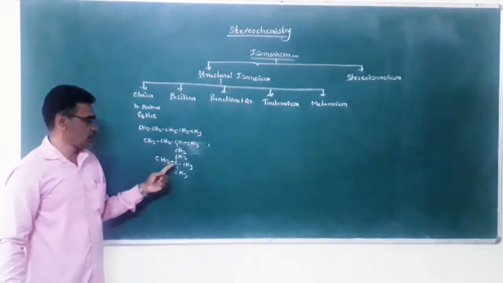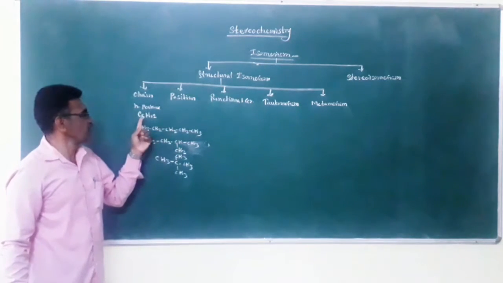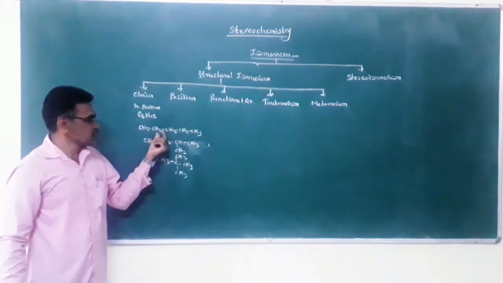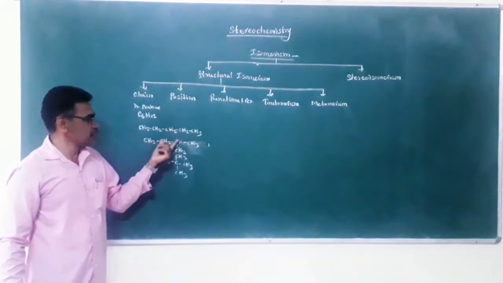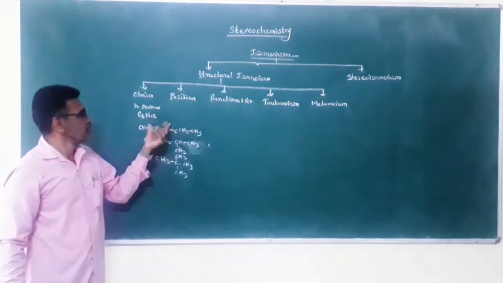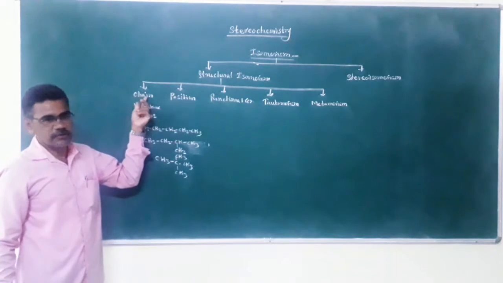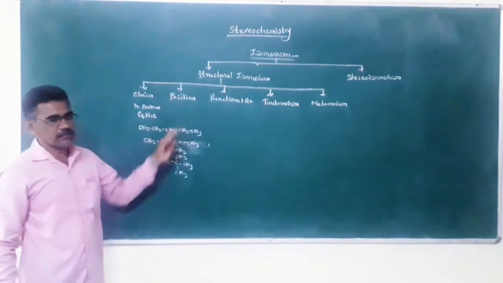N-pentane, isopentane, and neopentane. All these compounds have the same molecular formula, C5H12, but their structural arrangement is different. The carbon skeleton is different, and therefore these isomers are called chain isomers.